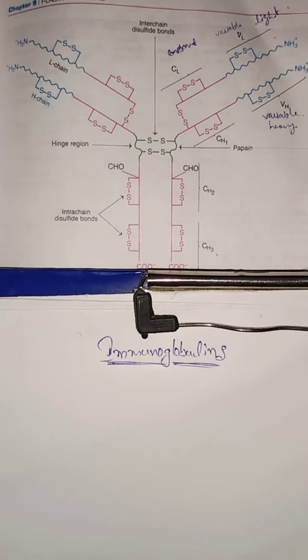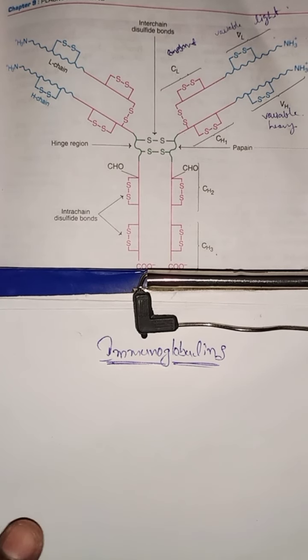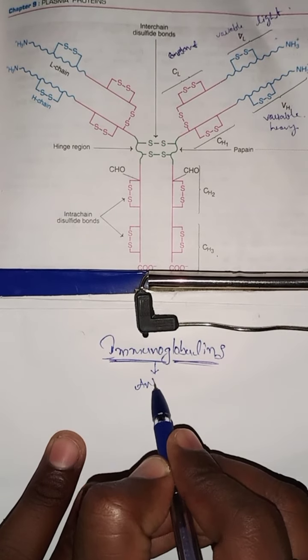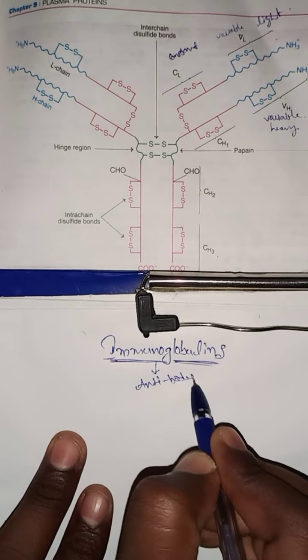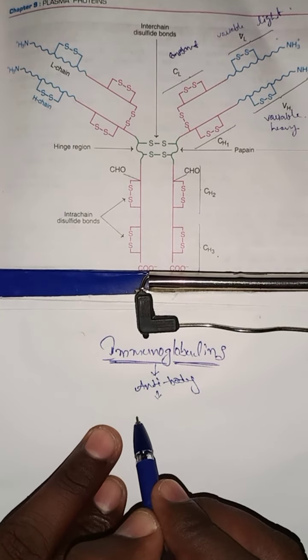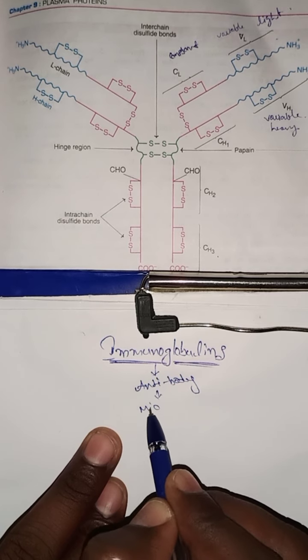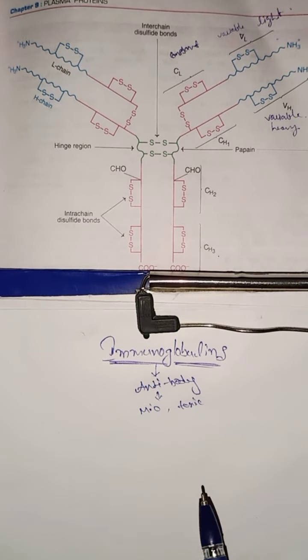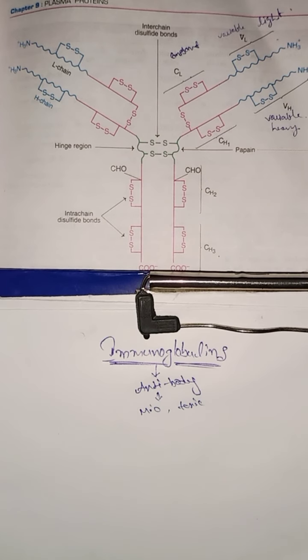Dear students, today we are discussing immunoglobulins. So what are immunoglobulins? In simple words, immunoglobulins are also known as antibodies. What is the importance of the antibody? It fights against microorganisms or any other toxic compounds entering our body. So it is known as an immunoglobulin.